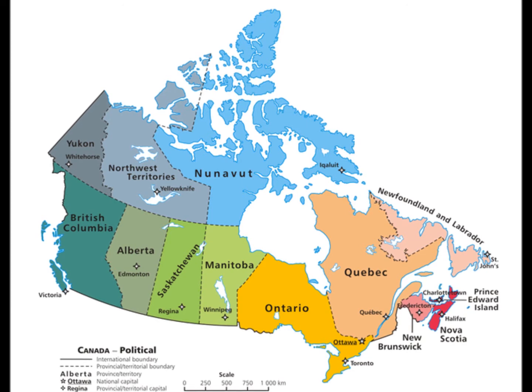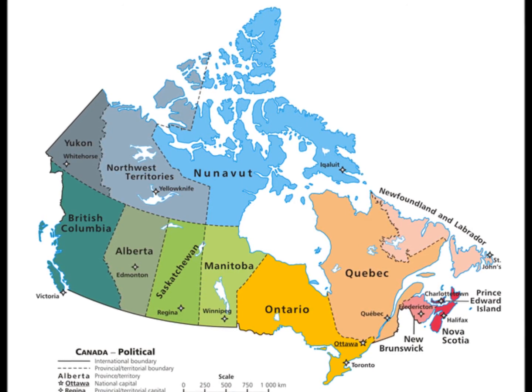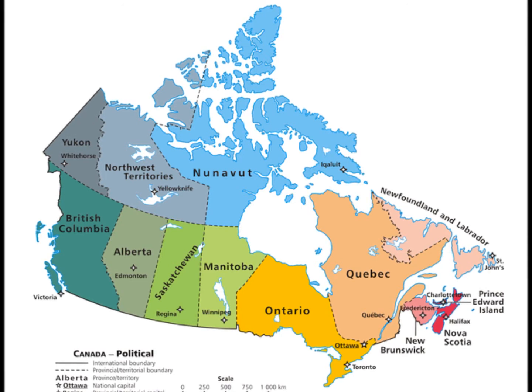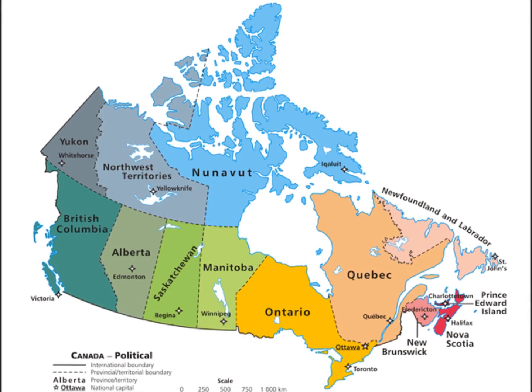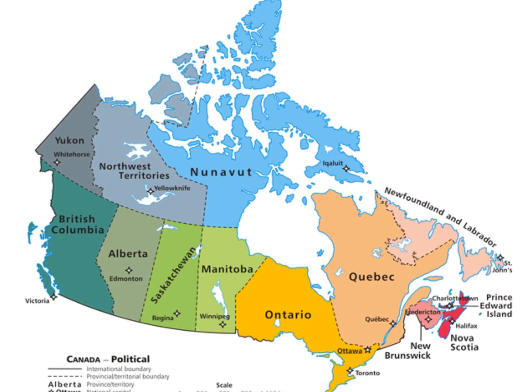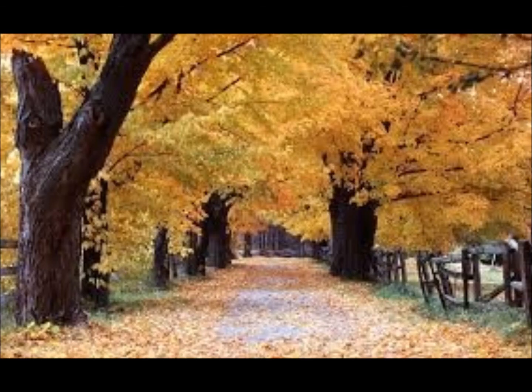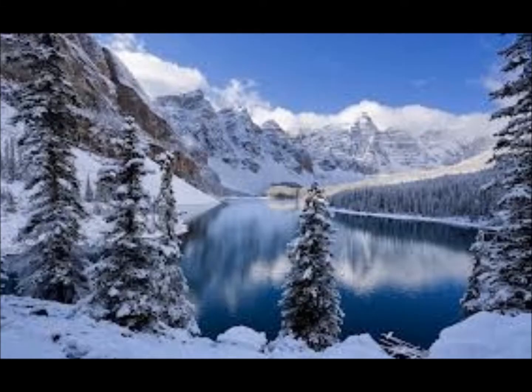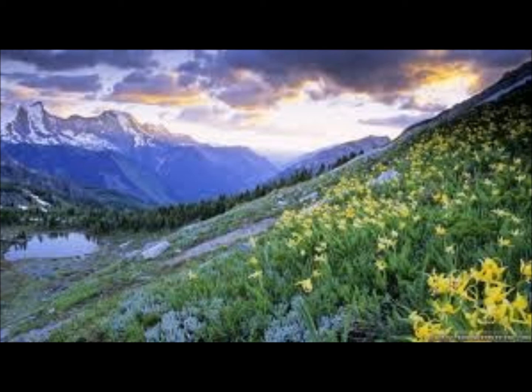The difference between province and territory is that provinces receive their power and authority from the Constitution Act, while territories receive powers from the federal government. If you are in Canada, you can experience 4 very distinct seasons. Daytime summer temperature can rise up to 35 degrees, while it can be as low as minus 25 degrees in winter. Moderate temperatures are the norm in spring and fall.